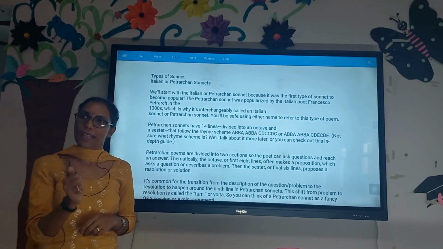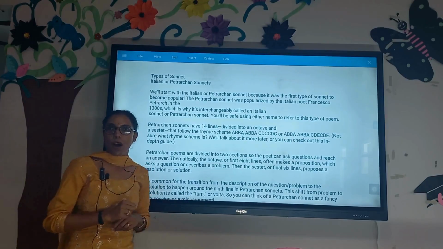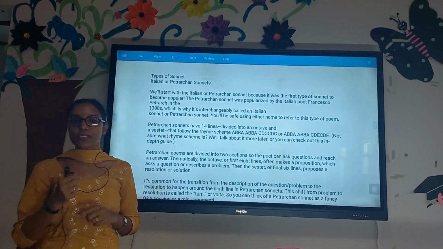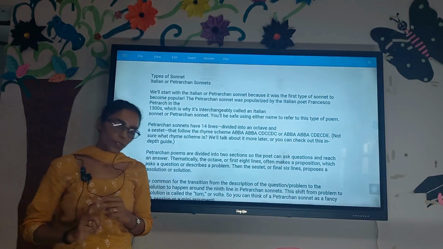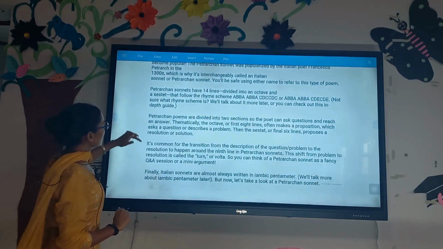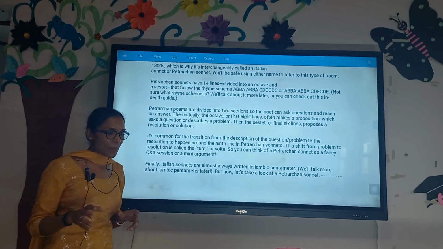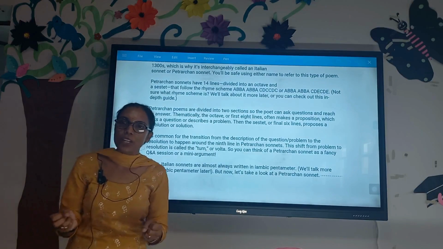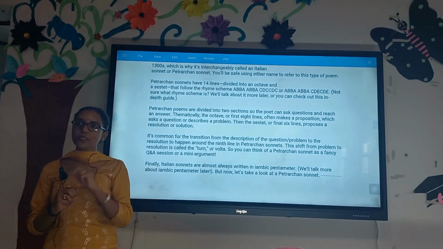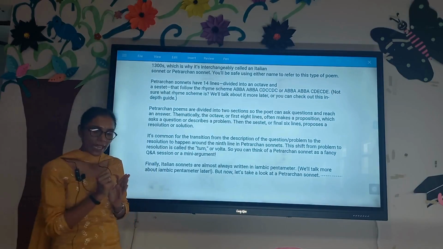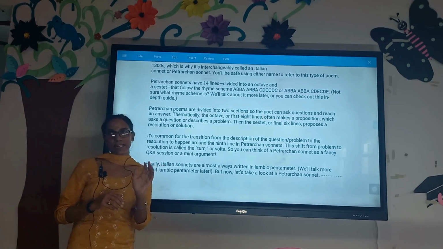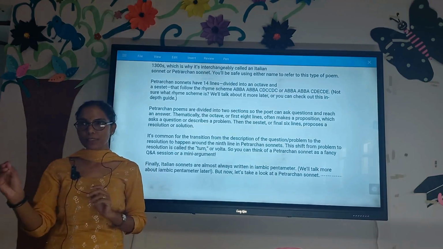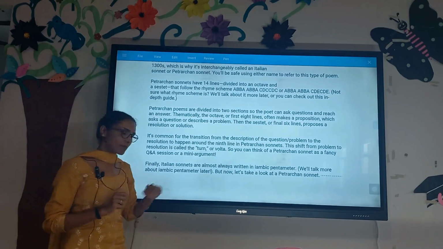It is also known as the Italian sonnet, since it comes from Italy, and it is named after the one who gave it, that is Petrarch. So the first is your Italian or Petrarchan sonnet. Now, for an in-depth study of the Petrarchan sonnet, we divide it into two parts. Since the sonnet has 14 lines, the starting 8 lines of the Italian sonnet are called the octave, and the remaining 6 are called the sestet.